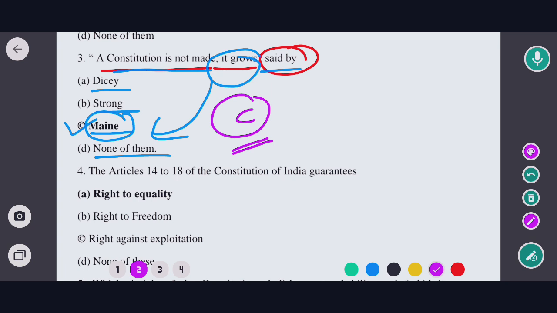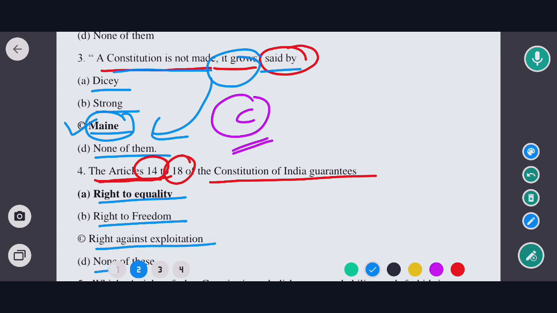Okay, so now moving to next question. So the next question is, the articles 14 to 18 of the Constitution of India guarantees which of the following? Options are option A, right to equality, option B, right to freedom, option C, right against exploitation, and option D, none of the above. So the correct option would be option A.